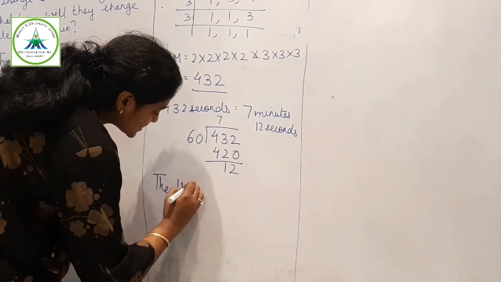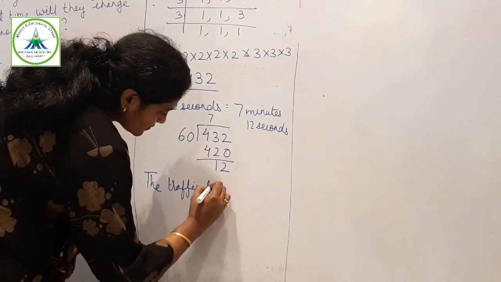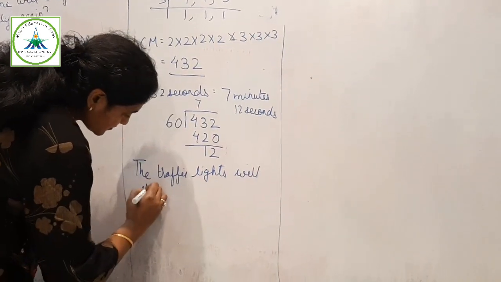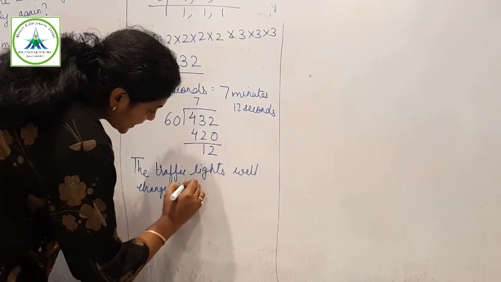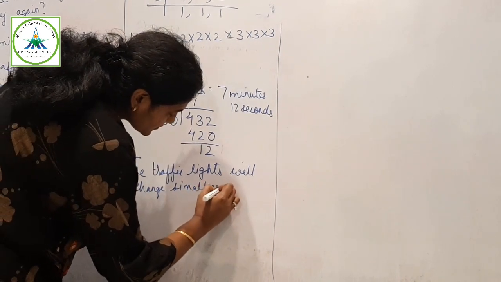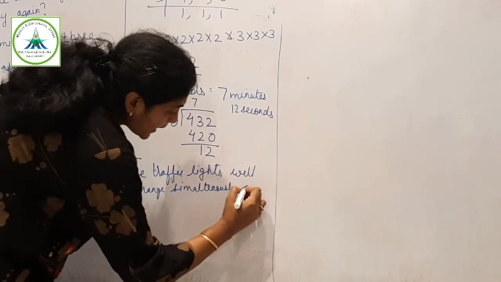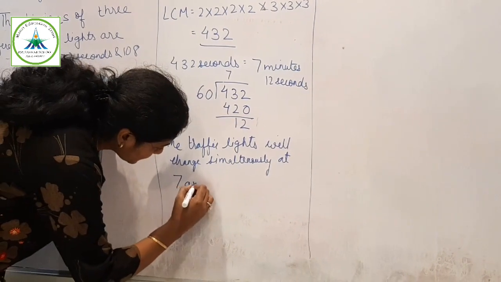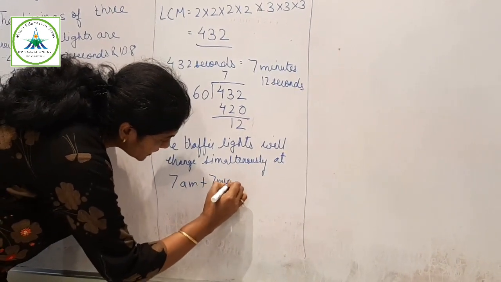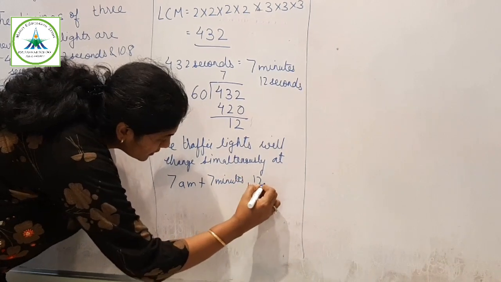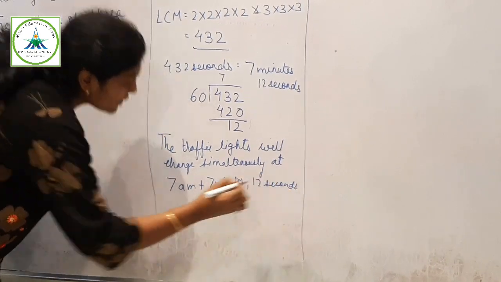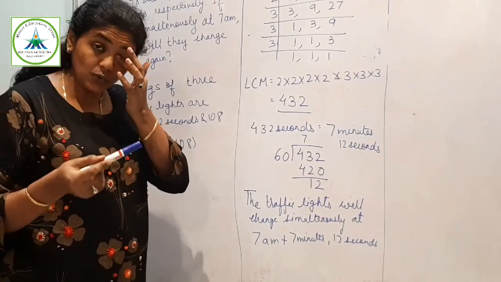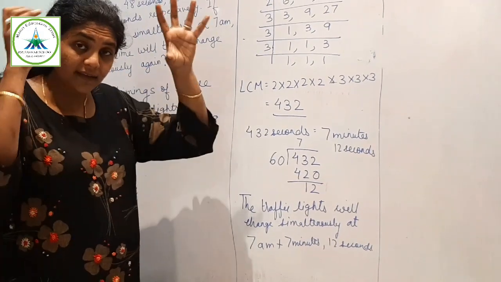The traffic lights will change simultaneously at 7 a.m. plus 7 minutes 12 seconds. Means after 7 a.m. it will take 432 seconds to change simultaneously.